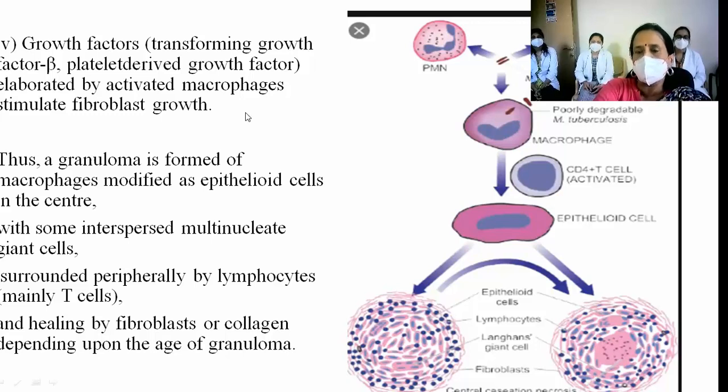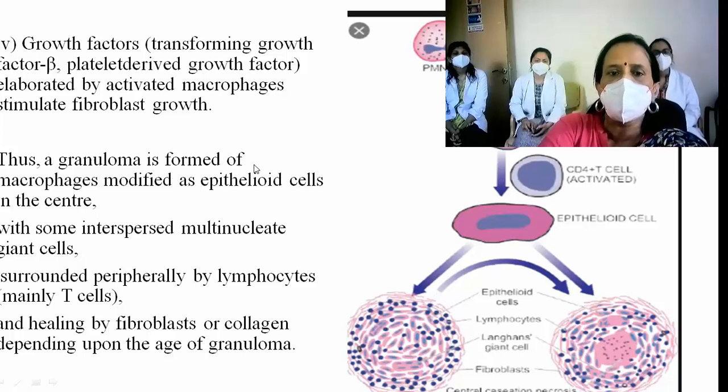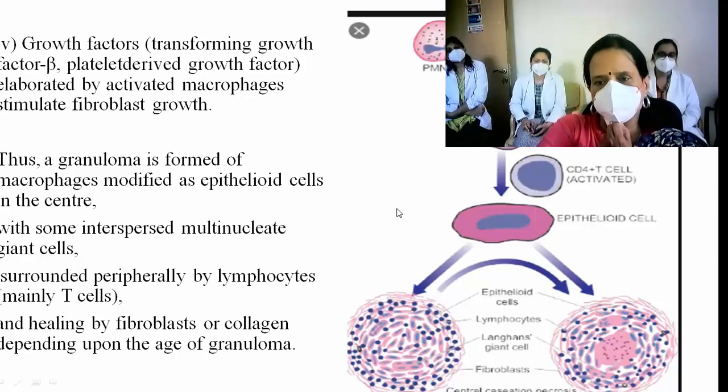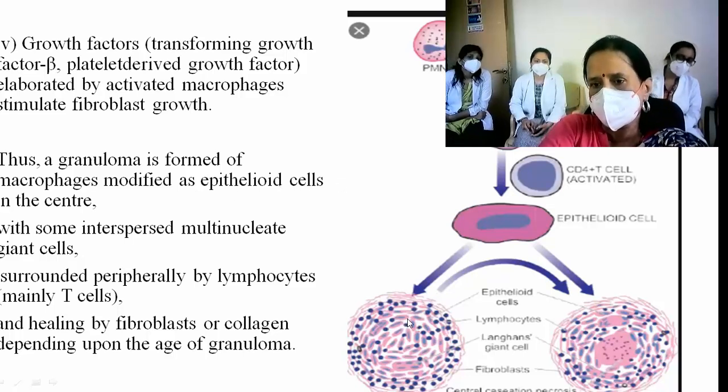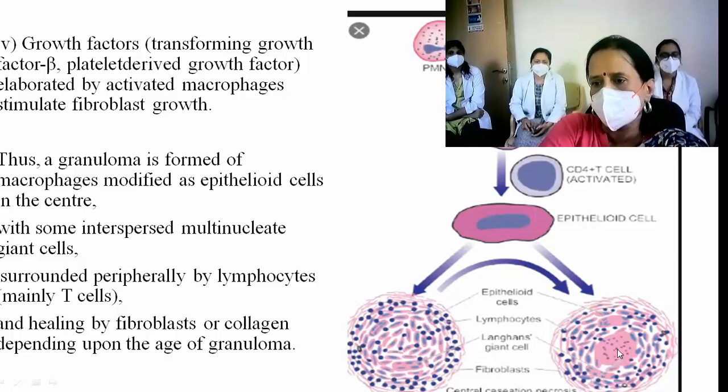So now we have some stimulus there for the fibroblastic proliferation. So thus the granuloma is formed, and this is a repeat picture I had shown. Thus the granuloma is formed of macrophages, which are modified as epithelioid cells. See all these small, elongated cells, with some interspersed multinucleate giant cells.